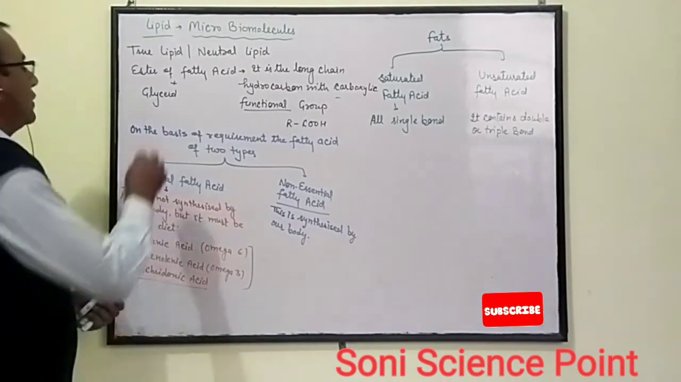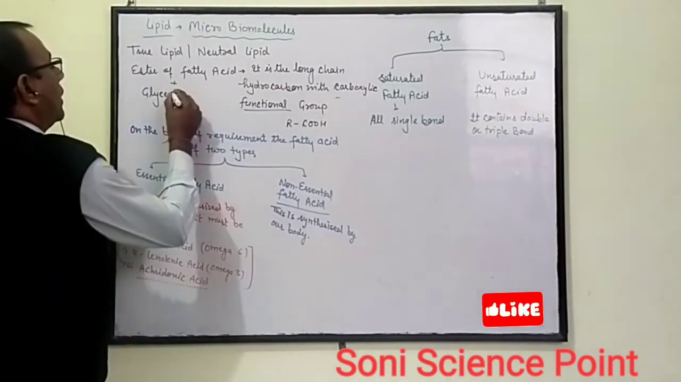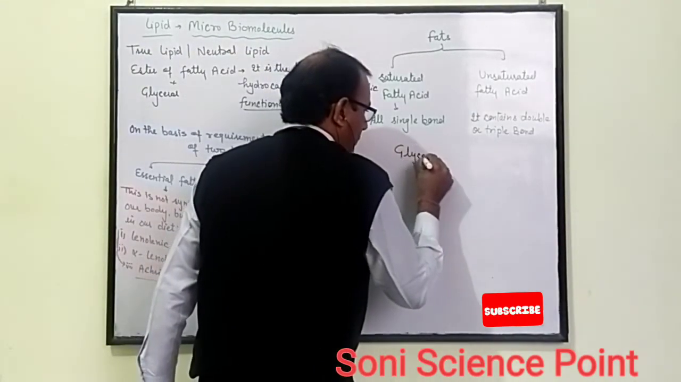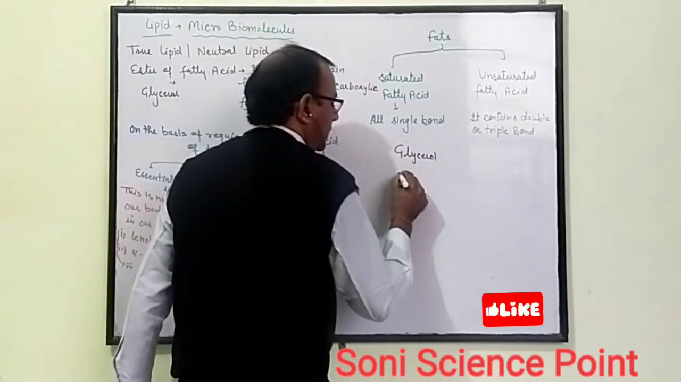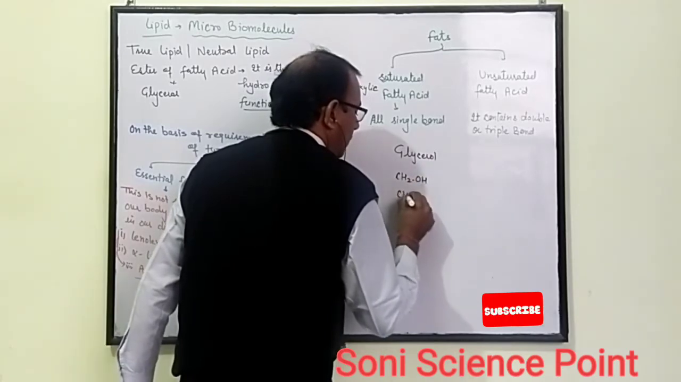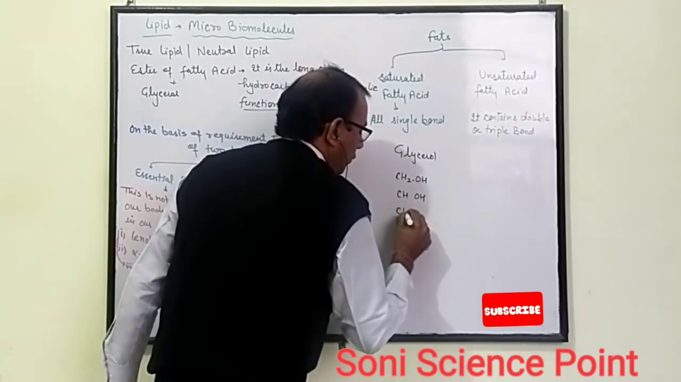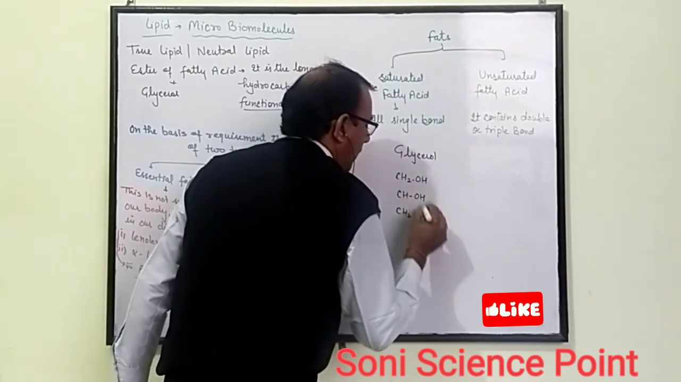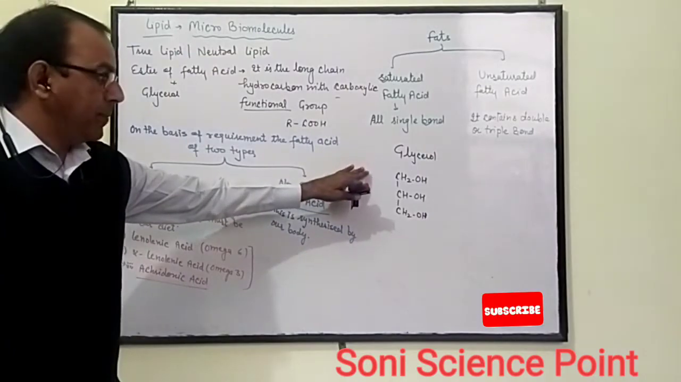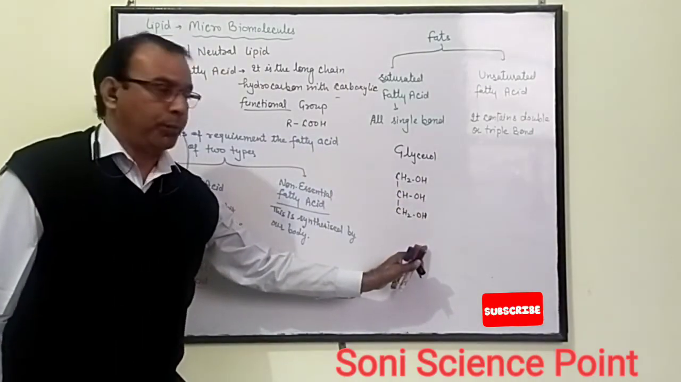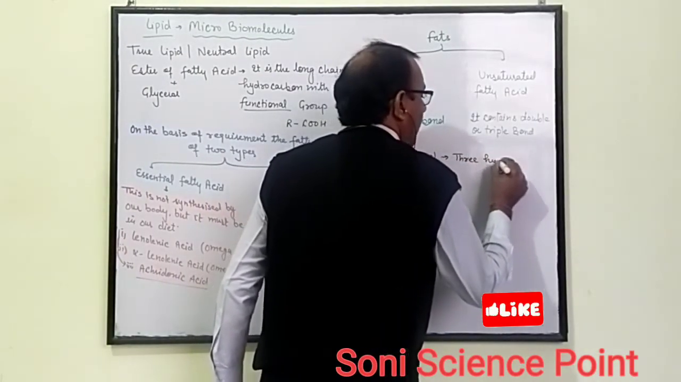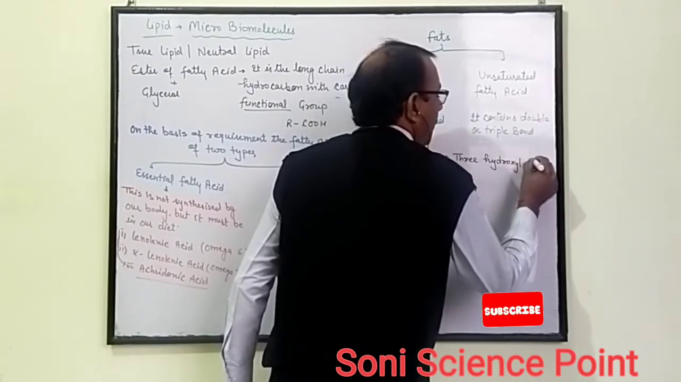The next one is glycerol. Glycerol is a compound. The chemical formula of glycerol is CH2OH, CHOH, CH2OH, and all are attached with bonds. Glycerol contains 3 hydroxyl groups. It contains 3 hydroxyl functional groups.